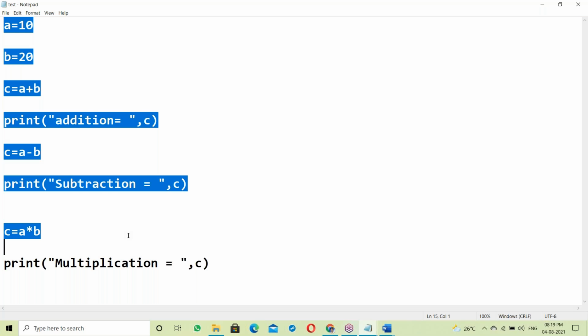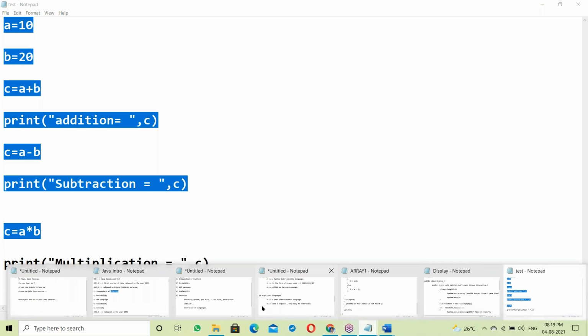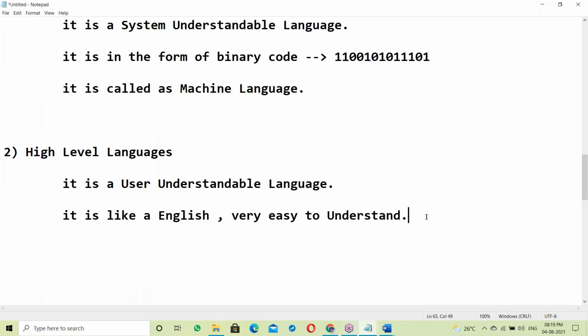Next, one more thing is there. Interpreter. Interpreters and compilers. So you are converting from high level language to low level language with these. This is a very, very important topic for us.